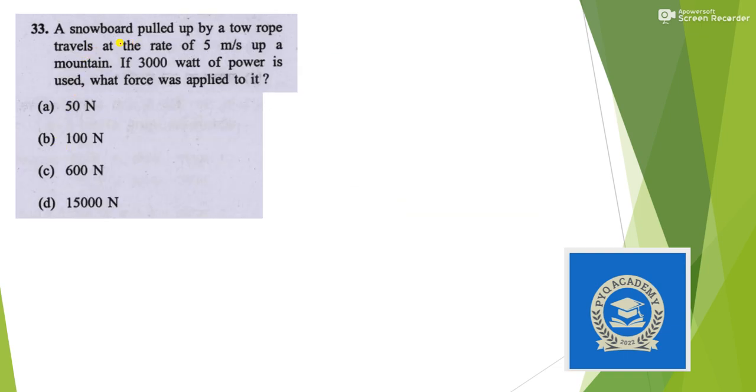Next question. A snowboard pulled up by a tow rope travels at a rate of 5 meter per second. That means velocity is 5 meter per second. Then if 3000 watt of power is used, so power is 3000 watt, then what was the force applied? We know that power is the rate of doing work, that means work by time.